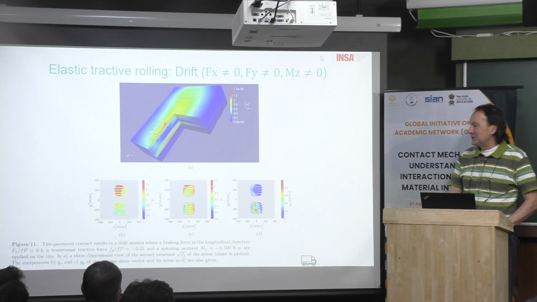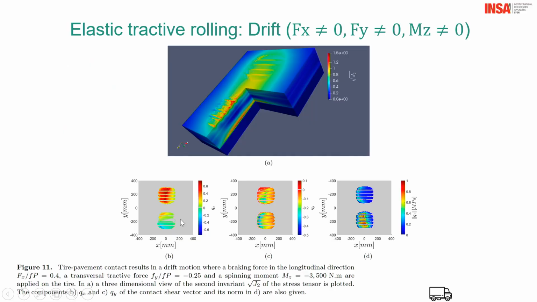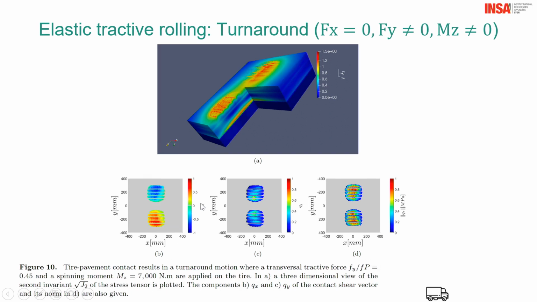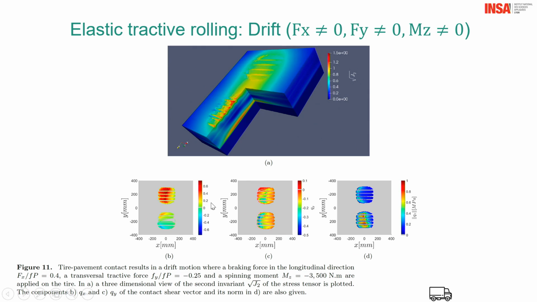Okay, then here you have everything all together. Then you can see how the stress within the body is distributed, and how the stress at the surface is also distributed. And again, the shear stress along the X direction, the stress along the transverse direction, and also the sum of the two contributions, the norm in fact of that. So drift will happen if Fy is, it will not happen if Fy is equal to 0.